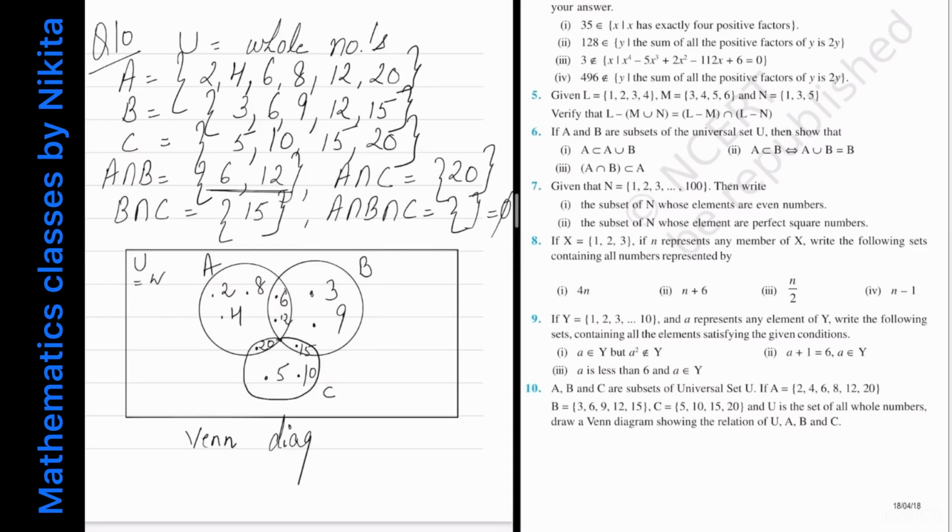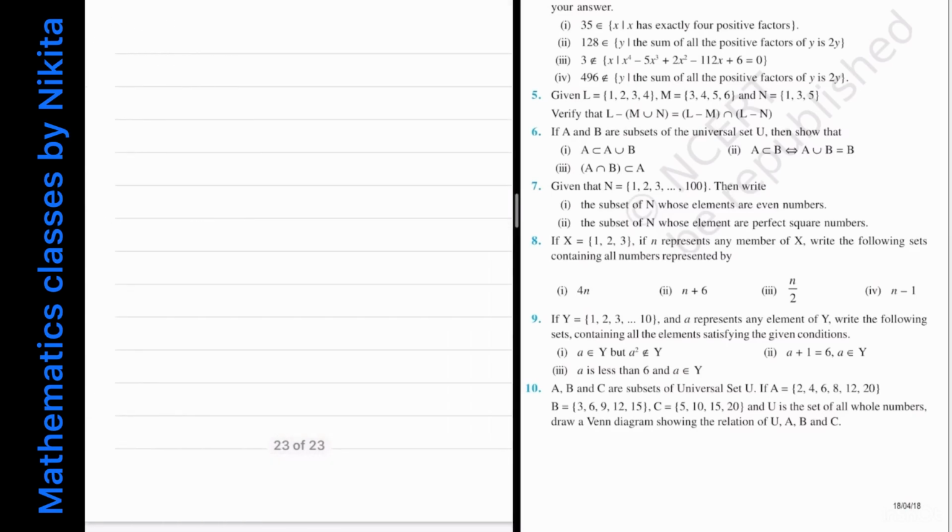So in this you have to just keep in mind that the intersection of A, B and C is empty. Okay, और अगर आप by chance intersection दिखाते भी हो A, B, C का, then don't put any element in it or just write it is an empty set. Now next question.